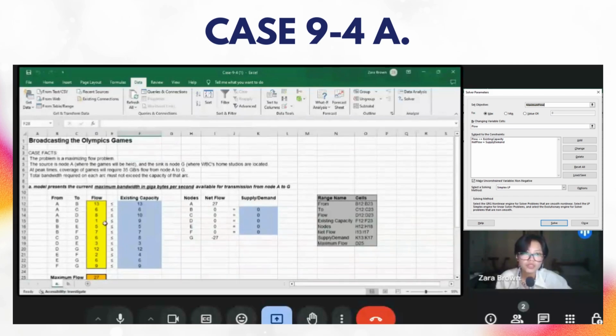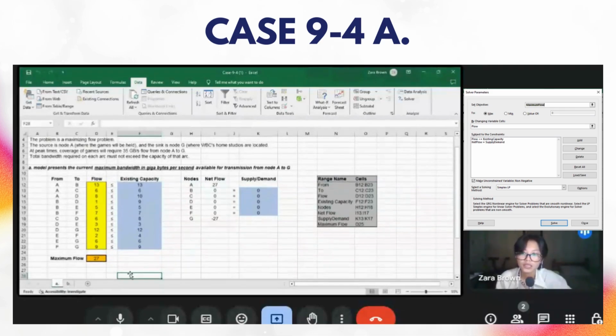Now, in this problem, obviously we do not meet the requirement of 35 gigabytes per second to cover the games during peak times, which is why in the next problem we'll have to incorporate additional capacity and also the additional cost that will be incurred given that.